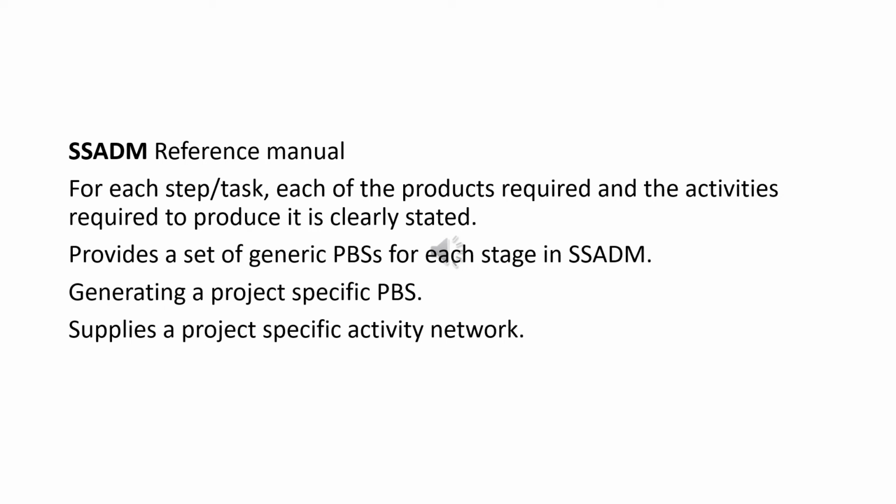In the Unified Software Development Process, the products are referred to as artifacts, and the sequence of activities needed to create them is called a workflow.